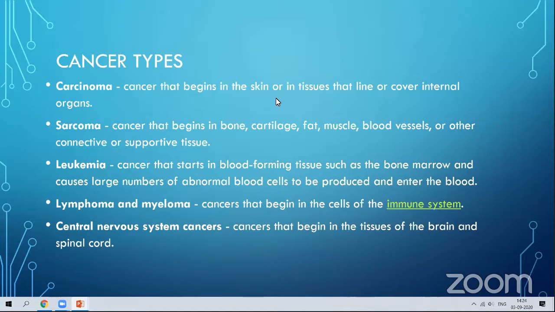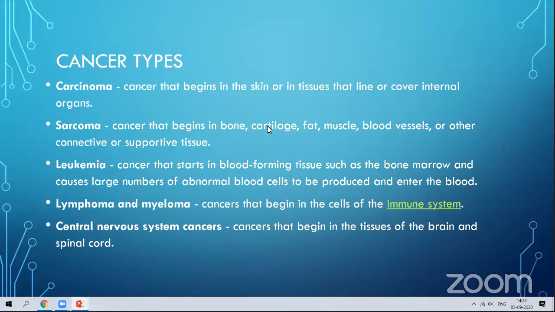What are all the types? Different types we have. Carcinoma. Carcinoma is a cancer of the skin or the internal walls of the internal organs. It occurs in the tissues of the walls of the internal organs. This is called carcinoma.